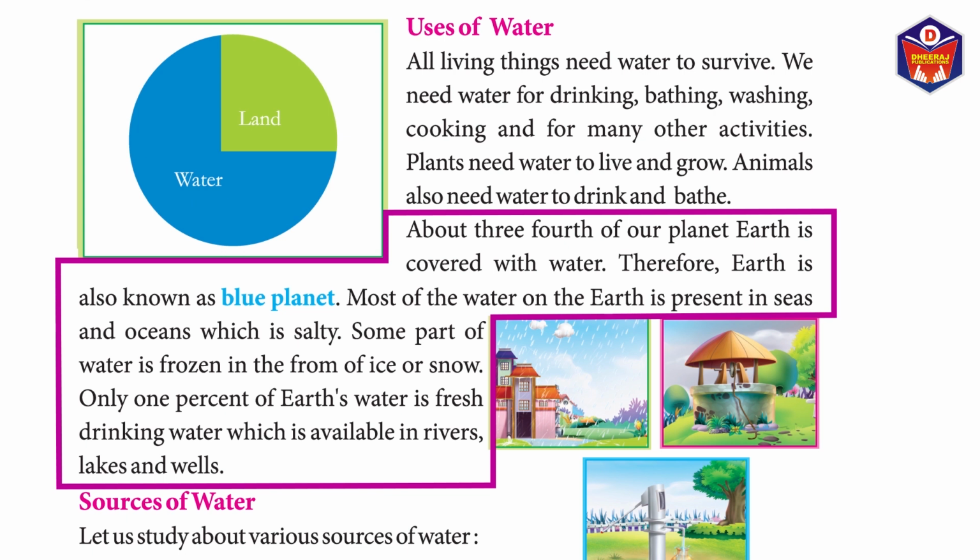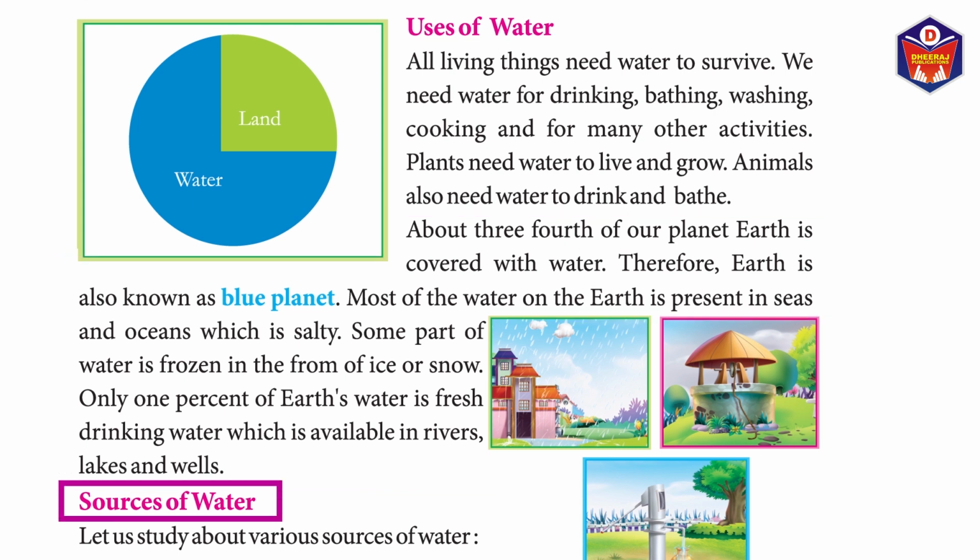Most of the water on the Earth is present in the seas and oceans, which is salty. Some part of water is frozen in the form of ice or snow. Only 1% of Earth's water is fresh and drinking water, which is available in rivers, lakes, and wells.